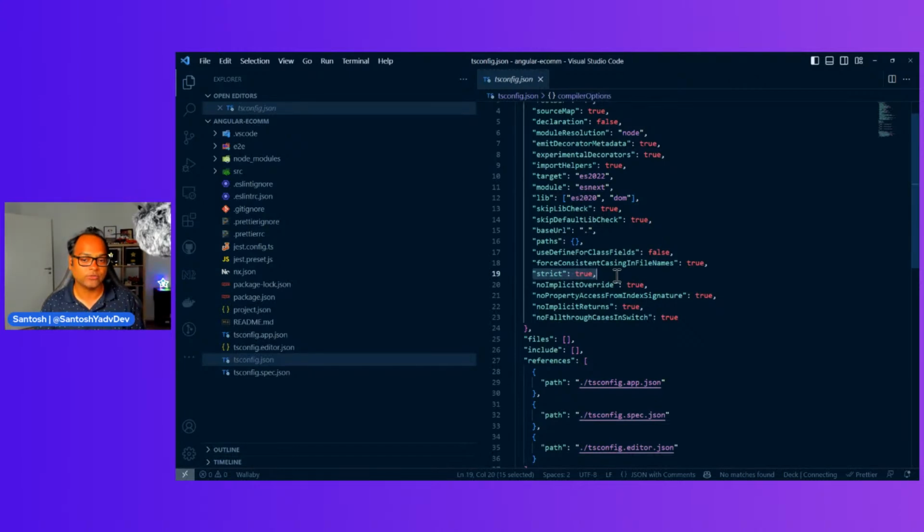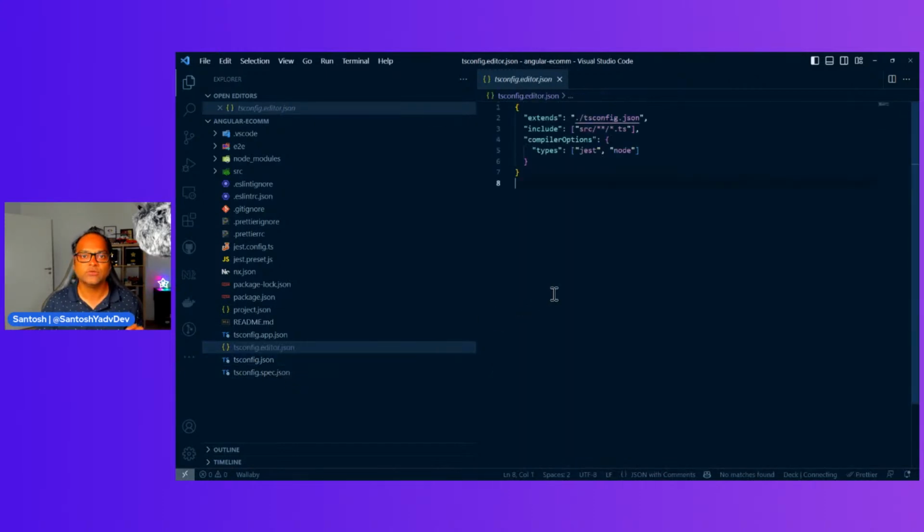And let's say you are not able to use the strict mode, you can actually move these settings to the editor. So you see these strict mode errors, as you can call them in TypeScript, inside the editor. So it will not affect how your code is compiled. So this is very useful, this editor.json file.